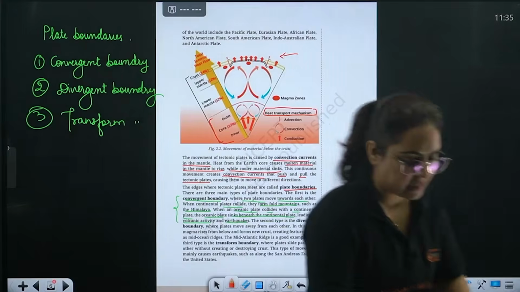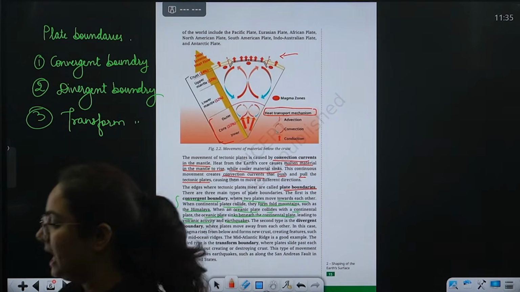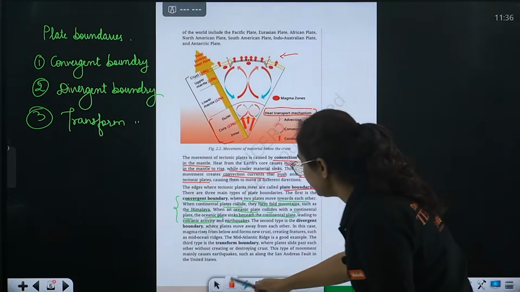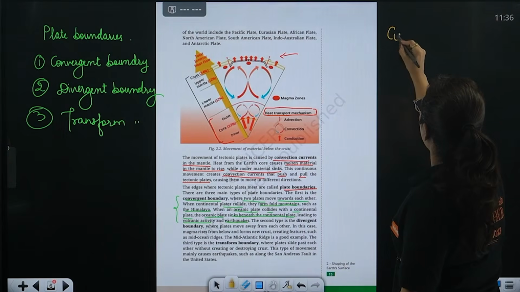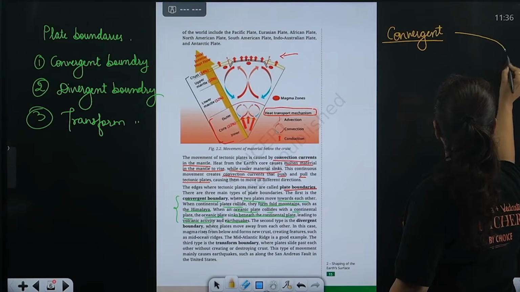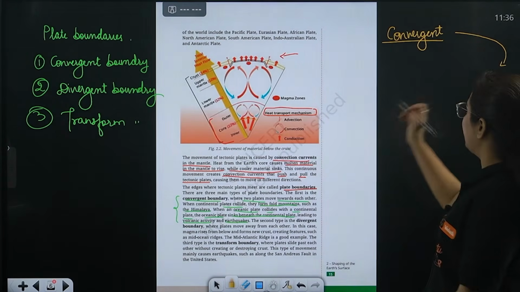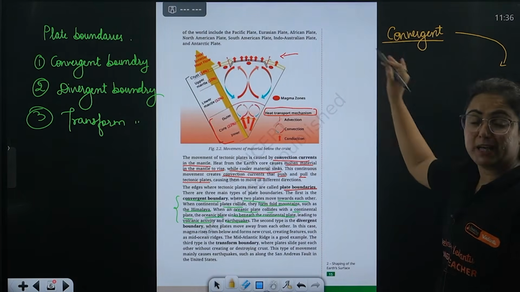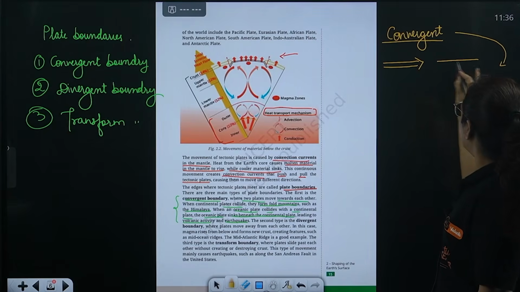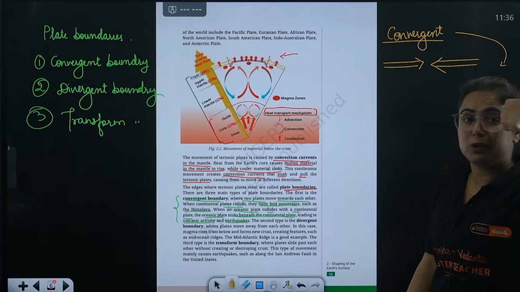Now visualize it. Let me take two things first to show you the plate boundaries. The first one is convergent boundary. Now the point is, ma'am, what is actually convergent boundary and what are the possibilities? So beta, over the earth crust there are three different types of plates. I'm taking two basically because they are the major ones. Convergent plate boundary here means the movement of the plates in a manner that they are coming or colliding with each other, right?